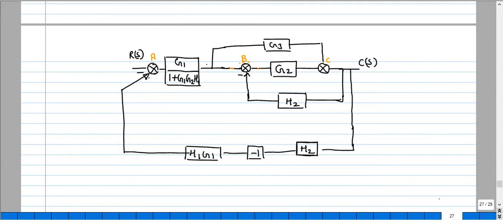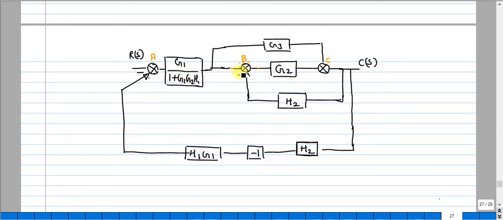So this will be the block after reducing.